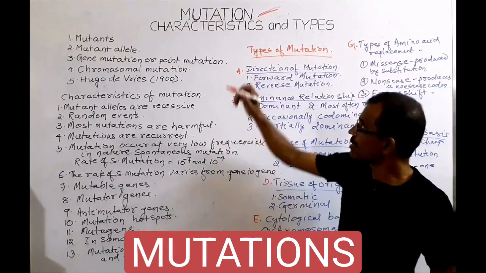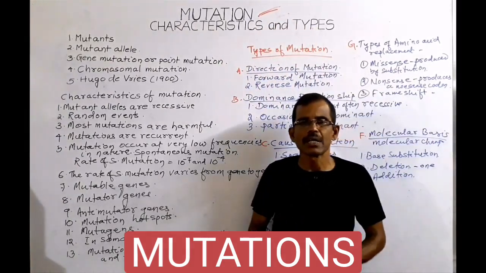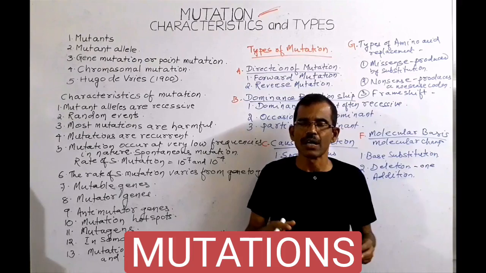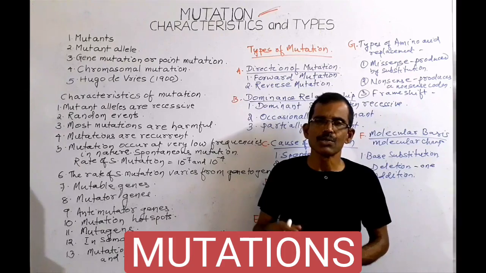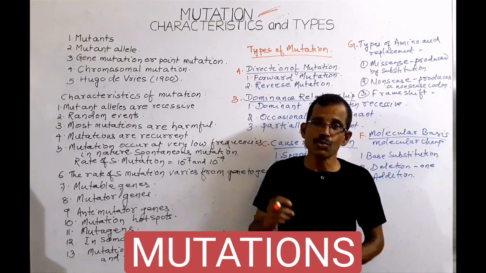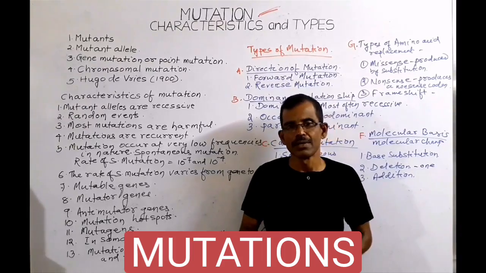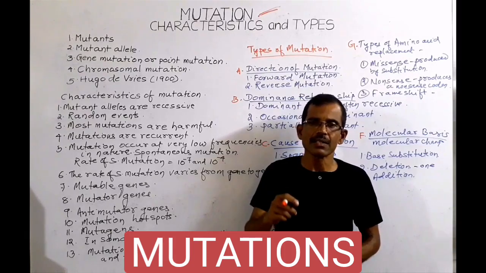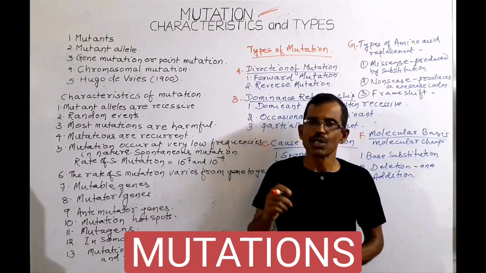Friends, today we shall discuss mutation, characteristics and types. The replication and distribution of genetic material is extremely precise so that the genetic information is transmitted from generation to generation without any alteration. But occasionally errors do occur during the replication and distribution of genetic material. Such errors give rise to sudden changes in the characters of an organism. Such alterations are called mutations.